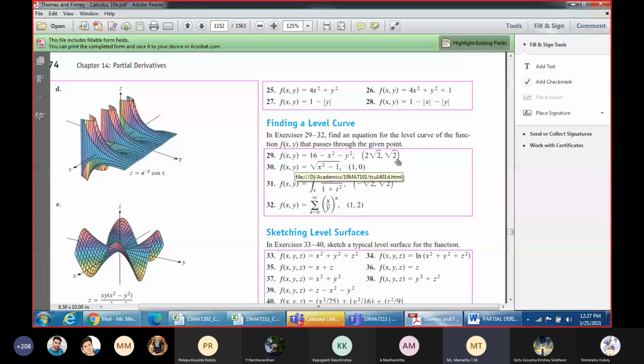So f of x,y is equal to 6. Now substitute that. Now you tell me what is the curve. X square plus Y square is equal to 10. So now what is the radius? Root 10. Is it 4 or root 10 now? Is it clear now? Yes, ma'am. Root 10. Okay. For the 30th problem.